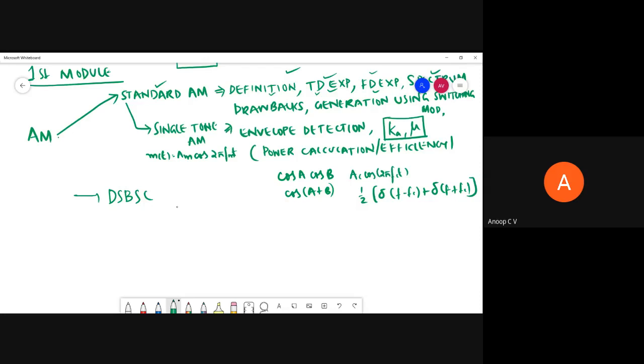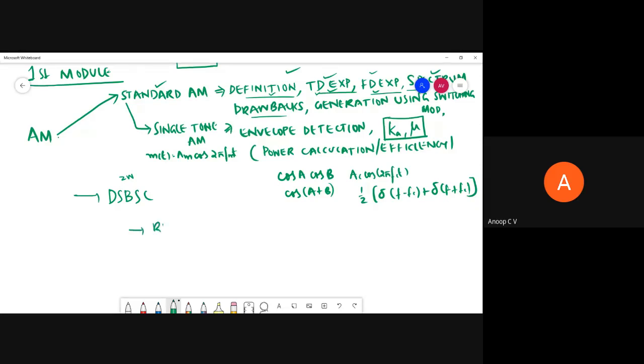Even though it is power efficient compared to standard AM, the bandwidth efficiency is not improved. Bandwidth requirement is still 2W or 2fm. And that is about DSBSC. So for DSBSC: definition, time domain expression, frequency domain expression, spectrum, drawbacks, or applications. Everything remains the same for all the modulation schemes. So in DSBSC, additionally, what we have learned is